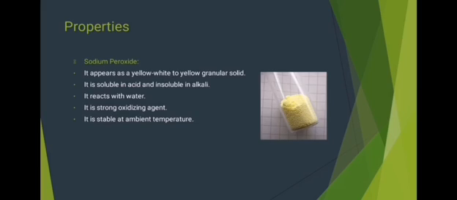Now lastly, we are going to discuss the properties of sodium peroxide. It appears as a yellow-white to yellow granular solid, and it is soluble in acid and insoluble in alkali. It reacts with water, and it is a strong oxidizing agent and is stable at ambient temperature.